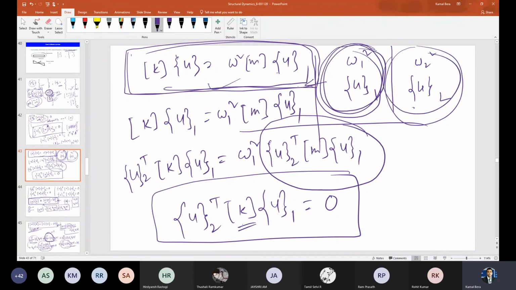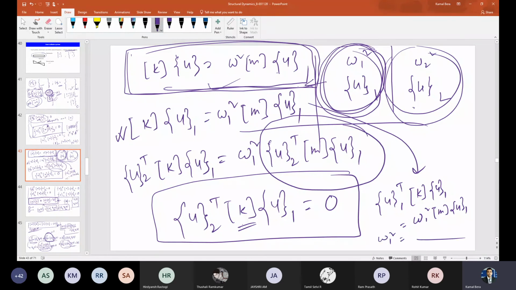If I satisfy it for the first pair, I get this. Now multiplying, U1 transpose K U1 equals omega 1 square U1 transpose M U1. There's something I have missed here, U1 transpose should be here, right?